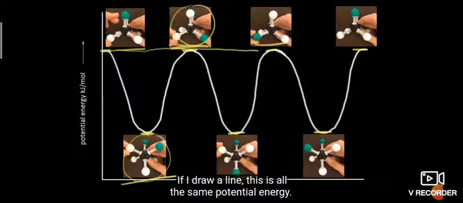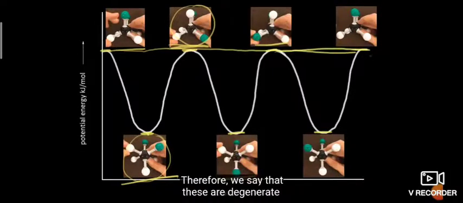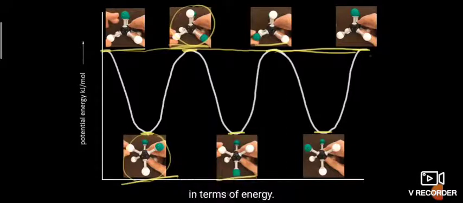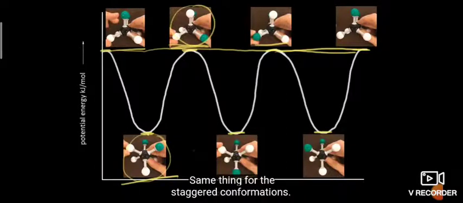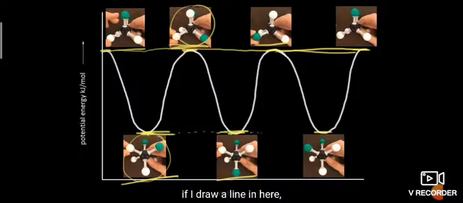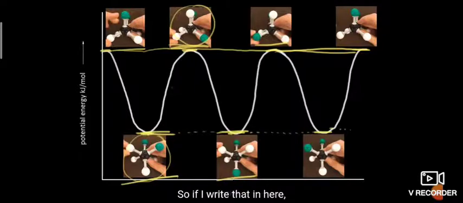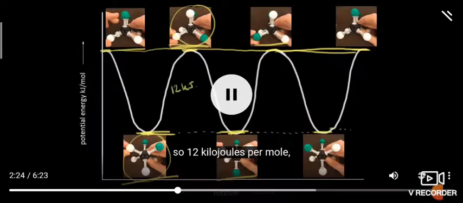All the eclipsed conformations have the same energy, and all the staggered conformations also have the same energy, lower than the eclipsed. The difference is around 12 kilojoules.